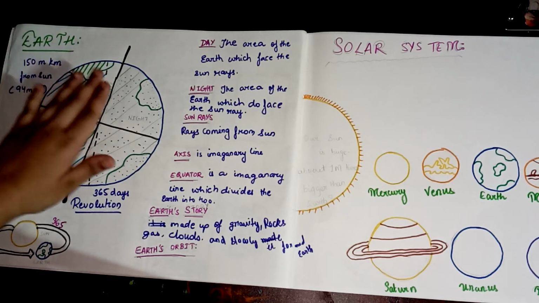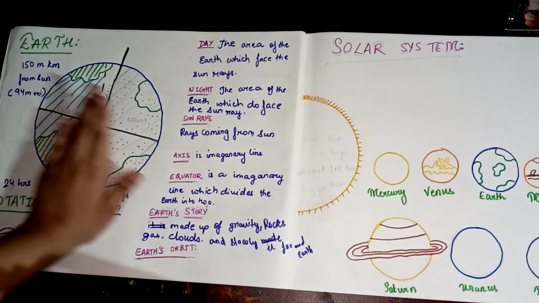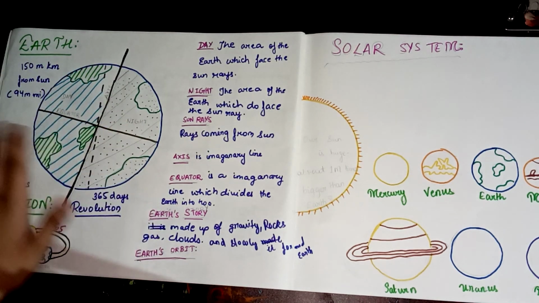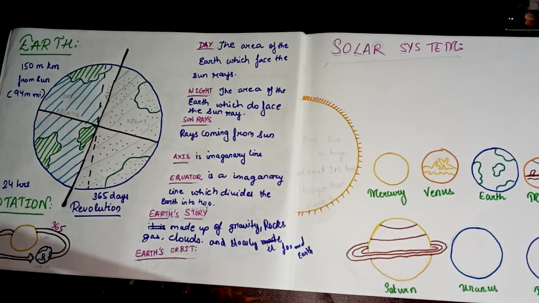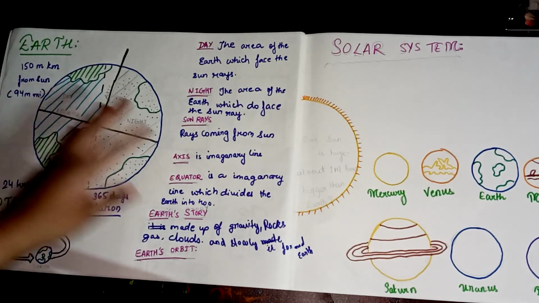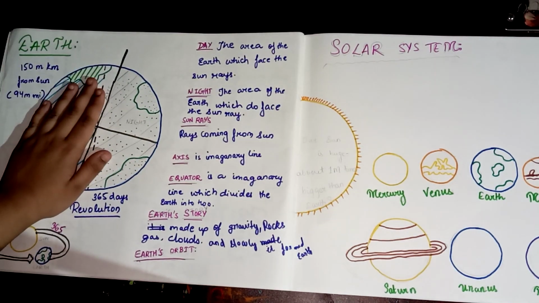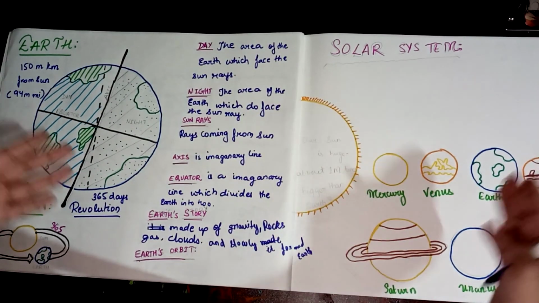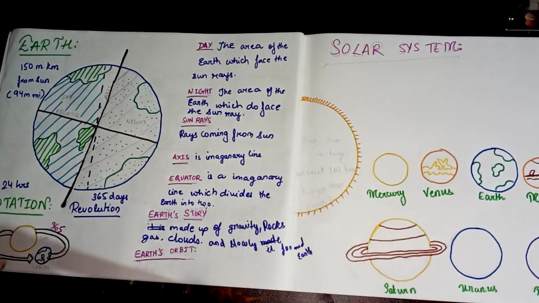If one part of the Earth is facing day, the other part cannot face day, it will face night, because the other part will not get sufficient sun rays. The sufficient sun rays will not reach this part, but this part. Like that, many countries in this area and many countries in this area will not have the same situation and daylight structure.